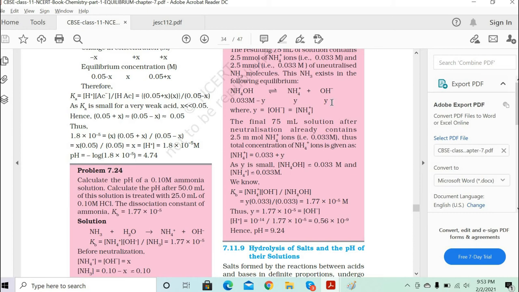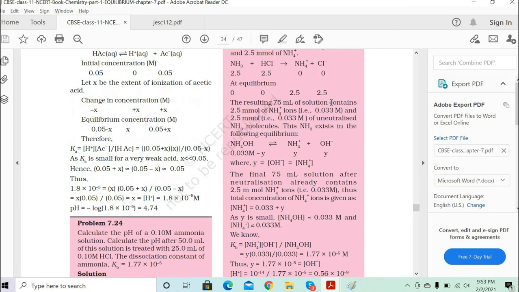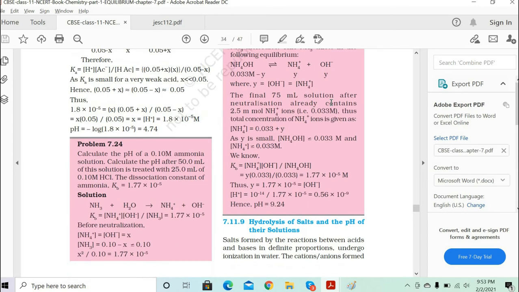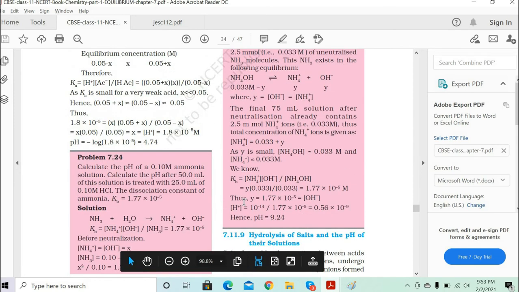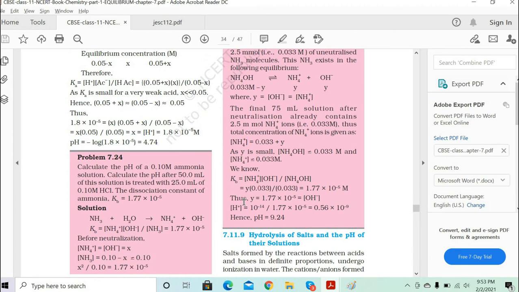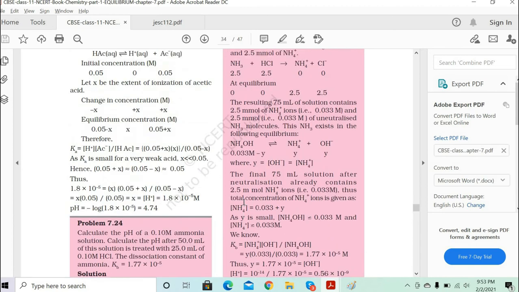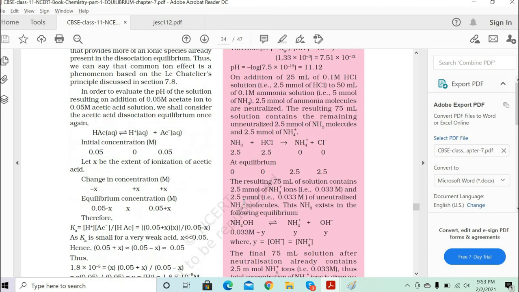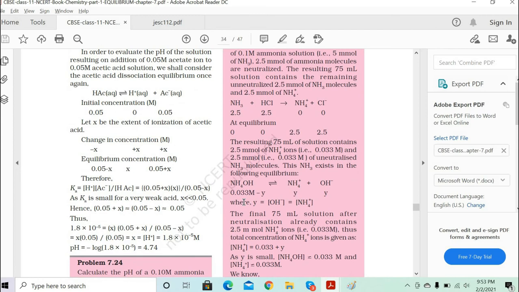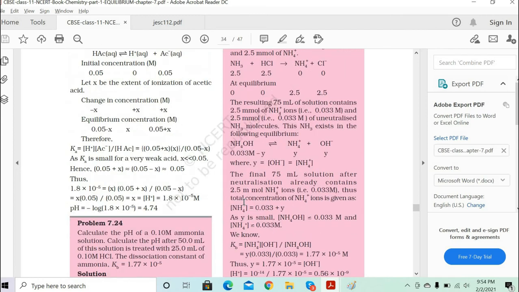Okay, fine, perfect. So basically what he is asking you is that the ammonia solution is already given to you. Ammonia solution is nothing but the base solution. When you mix the base, it gives you ammonium ions plus OH minus ions, right? Yeah, so you found that part. So now ammonia plus HCl, you got 2.4 moles of the ammonium. Okay, after that